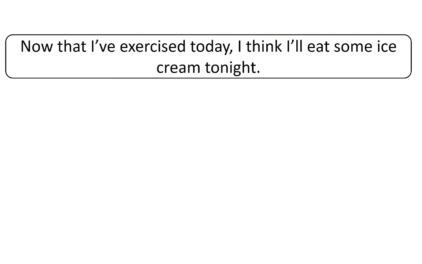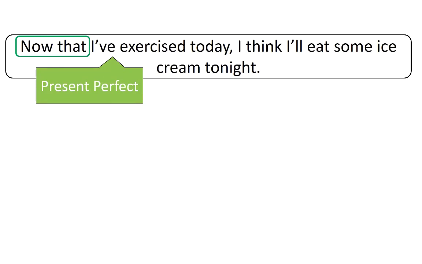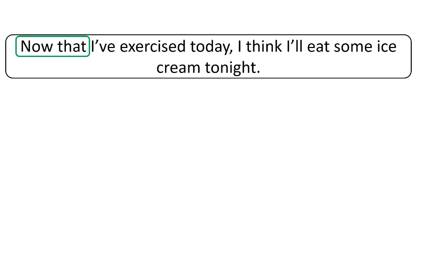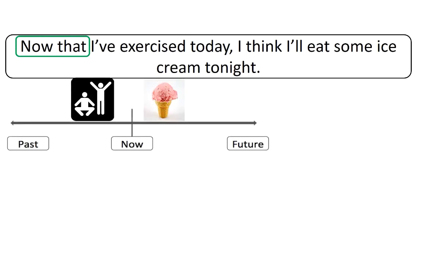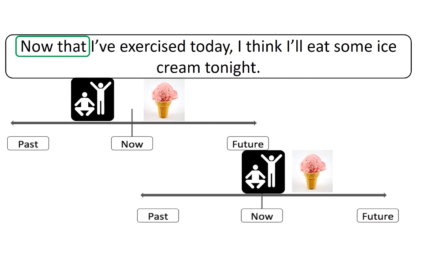Now that I've exercised today, I think I'll eat some ice cream tonight. In this sentence, we have the conjunction now that, which means because now. That means we use some aspect of present tense with this phrase. Which timeline best represents this sentence? You'll need to decide if the action of exercise happened in the past or if it is happening now.